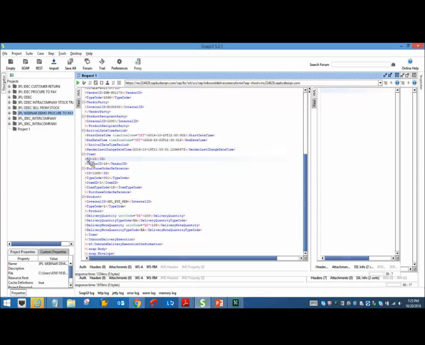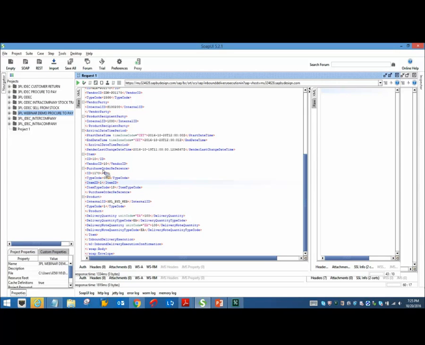Send the last change date. Okay, here. Next, when it comes to the item node, you can provide the item ID, what you have in the delivery notification. That ID is 10. The vendor ID is the one which will be provided by a 3PL provider. And the mandatory element, the mandatory tag, is the purchase order reference for the procure to pay scenario. So you have to provide which purchase order it is as a reference, 1170, the type code for it, and the item ID should be the one which is maintained in the purchase order.